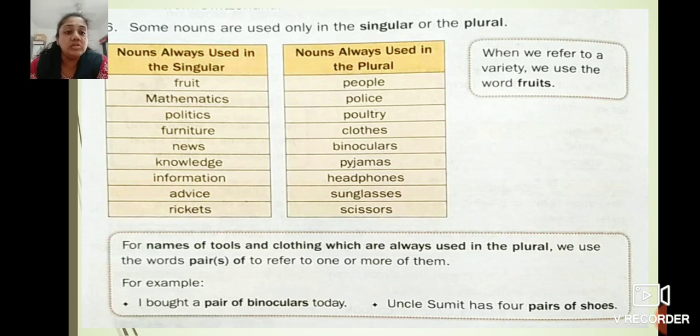See children, when we refer to a variety, we use the word fruits. Variety of fruits. And at that time we use fruits. But most of the time, one fruit, many fruits. For names of tools and clothing, which are always used in the plural, we use the words pair of to refer to one or more of them. For example, I bought a pair of binoculars today. Uncle Sumit has 4 pairs of shoes. So, 1 pair of binoculars, 4 pairs of shoes. Got it? Have you understood?